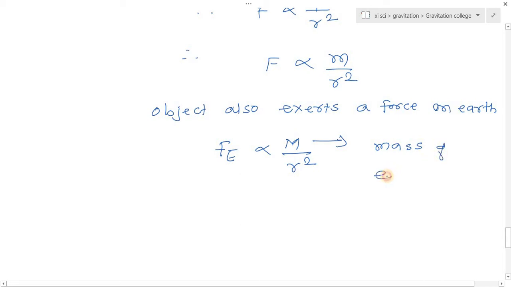And in the above equation, small m is the mass of the object. So see here, the force exerted by earth on the object depends upon the mass of the object upon distance square, and the force exerted on earth depends upon the mass of earth upon r square.